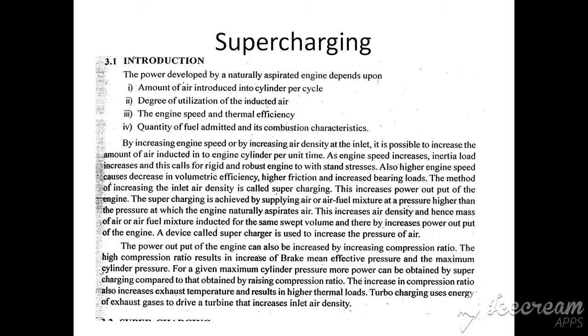Okay, so this is about supercharging, and the power output can also be increased by increasing the compression ratio. So by increasing the compression ratio, the brake mean effective pressure will increase and the maximum cylinder pressure will increase. Okay, but this leads to higher exhaust temperatures and higher thermal loads. So people are going for turbocharging, which uses the energy of the exhaust gases to drive the turbine, which increases the inlet air density. So turbocharging is used in cars.